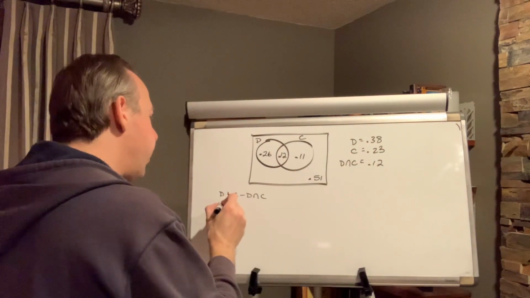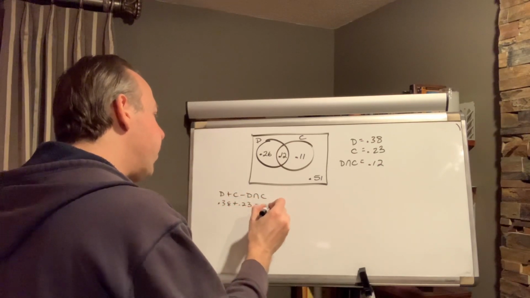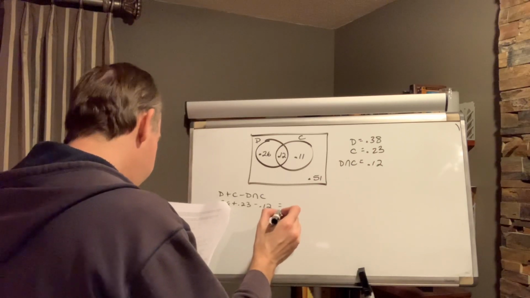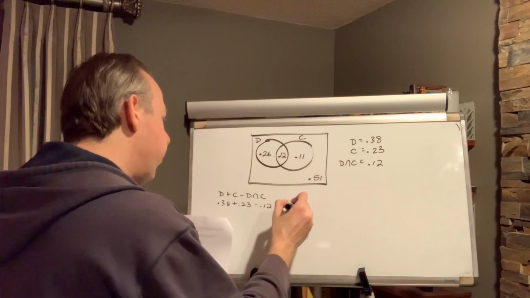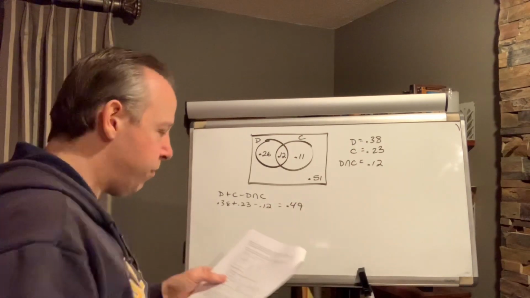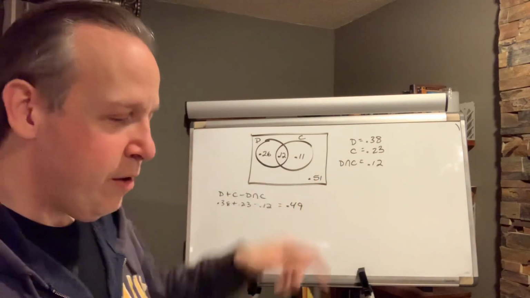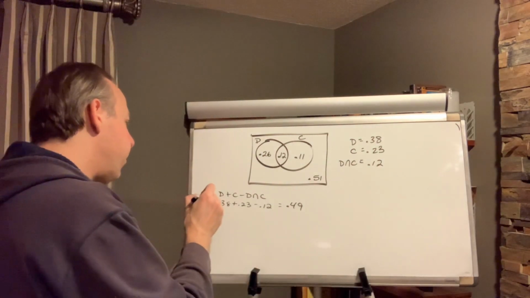So it's 0.38 plus 0.23 minus 0.12. And we get 0.49. There you go. I kind of already answered that before when I said how we found who doesn't have a pet. So that's part I, sub I.